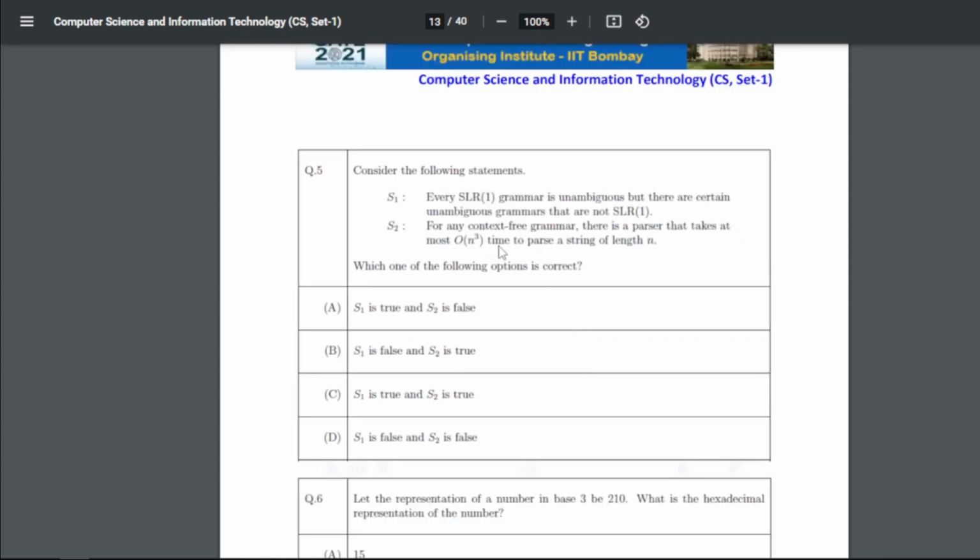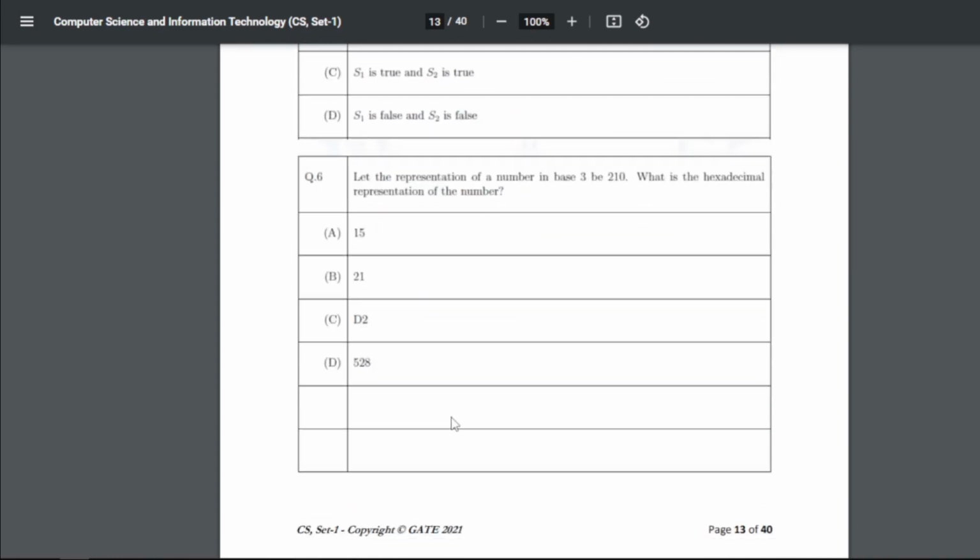Fifth is: consider the following statements. S1, every SLR(1) grammar is unambiguous, but there are certain unambiguous grammars that are not SLR(1). S2, for any context-free grammar, there is a parser that takes at most O(n^3) time to parse a string of length n. Which one of the following options is correct? So for 5, the answer is C. S1 is true and S2 is true.